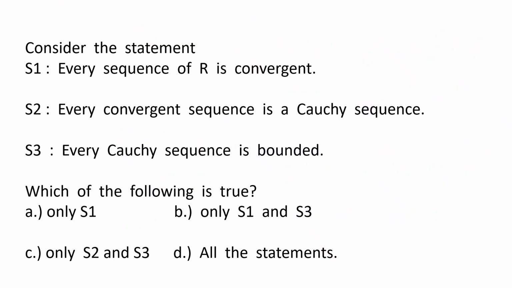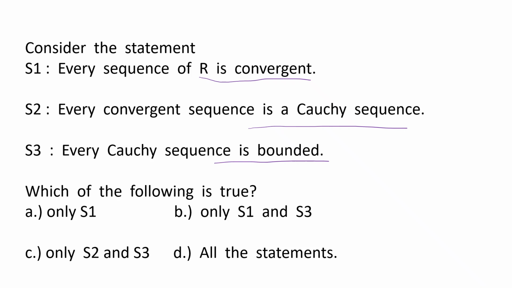Now, let's discuss another question. Consider the statements. Statement 1: every sequence in R is convergent. Statement 2: every convergent sequence is a Cauchy sequence. Statement 3: every Cauchy sequence is bounded. Then, which of the following statements is true?